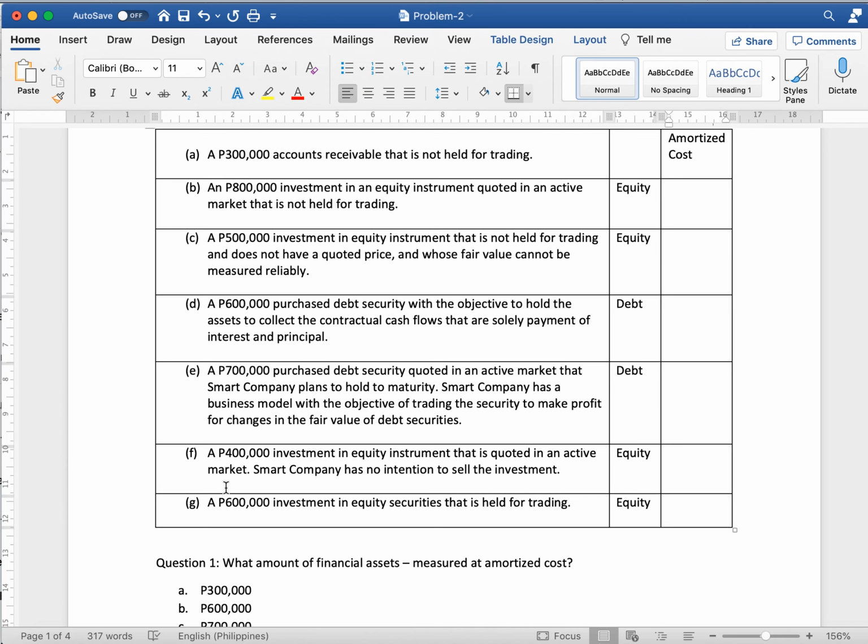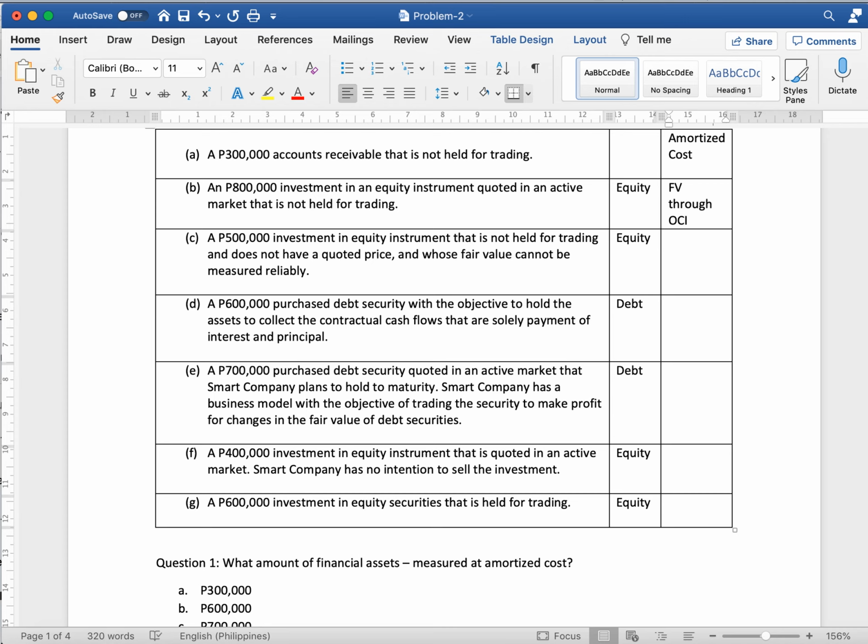So for letter B, an 800,000 investment in an equity instrument quoted in an active market that is not held for trading. Therefore, this one will be fair value through OCI.